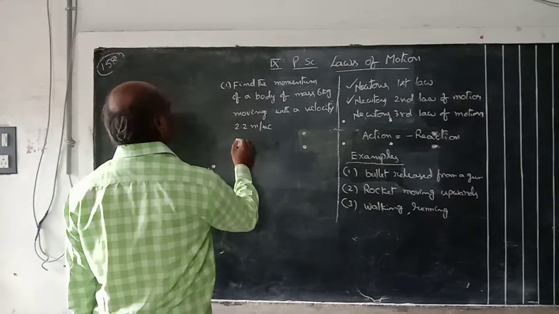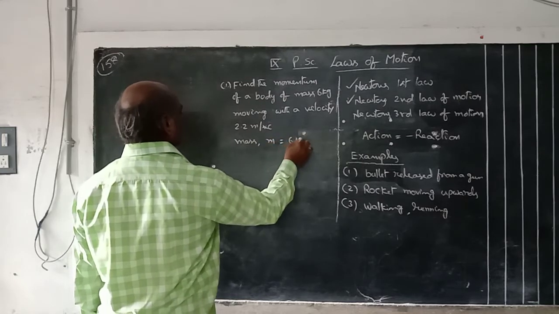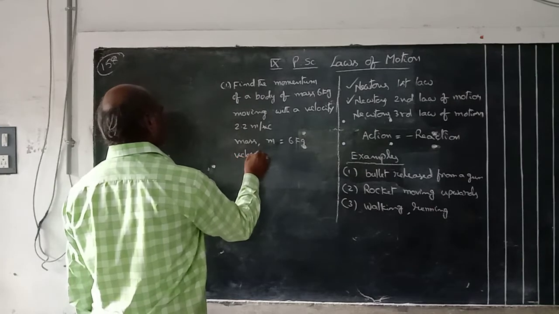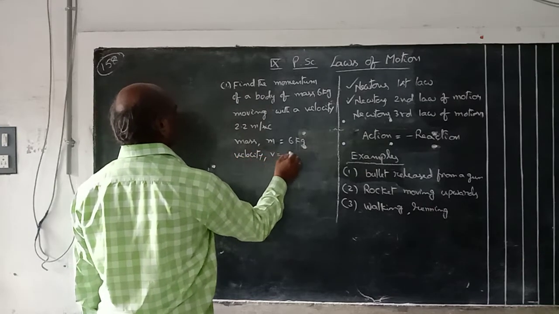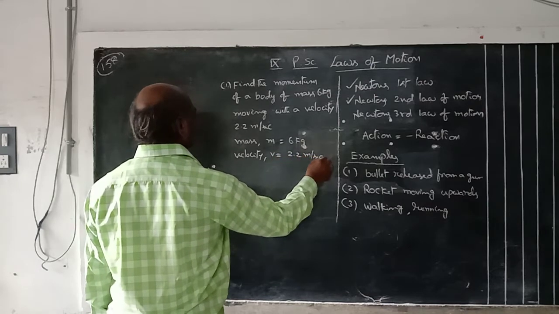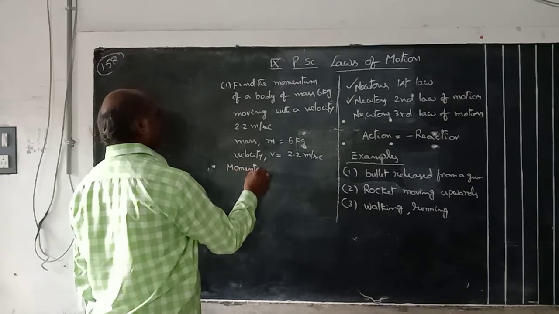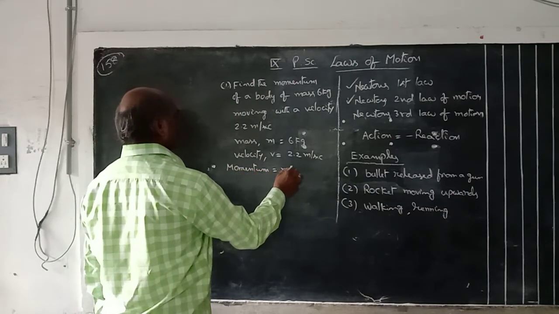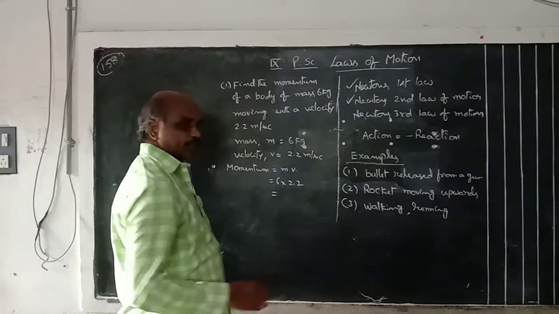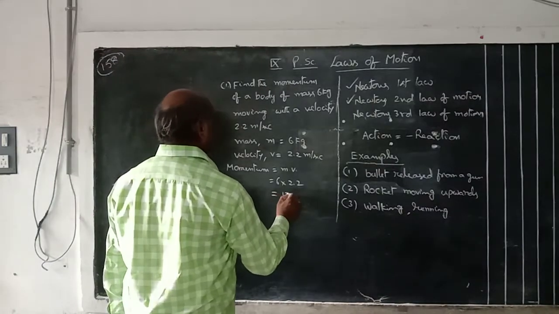Mass m is equal to 6 kg. Velocity v is 2.2 meters per second. What do we find? Momentum is equal to m into v, so 6 into 2.2. Forget the point: 22 into 6 is 132.